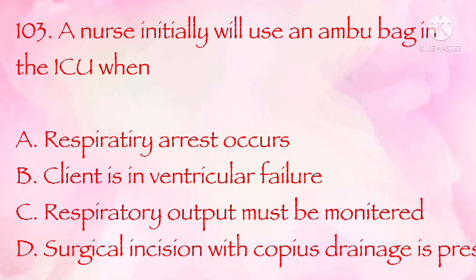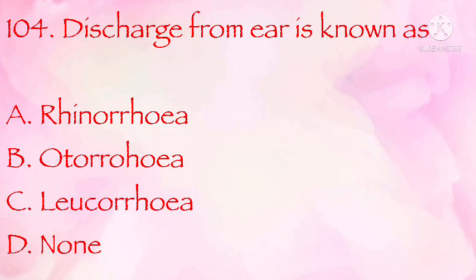A nurse initially will use an ambu bag in the ICU when: respiratory arrest occurs; client is in ventricular failure; respiratory output must be monitored; surgical incision with copious drainage is present. The correct answer is A, respiratory arrest occurs. Discharge from ear is known as rhinorrhea, otorrhea, leukorrhea, none. The correct answer is B, otorrhea.